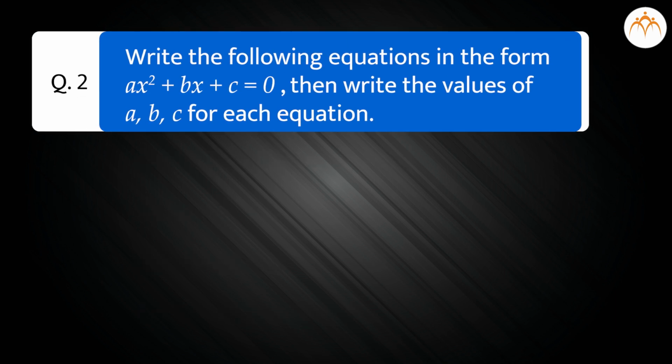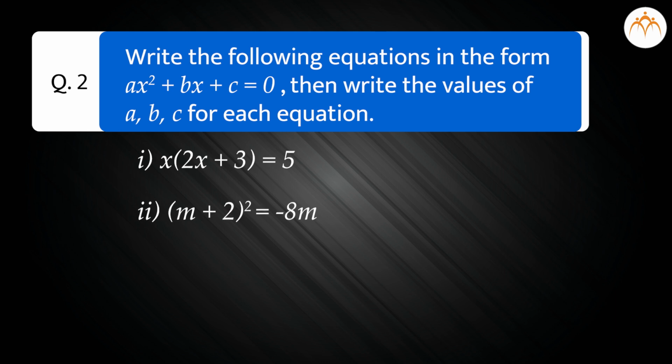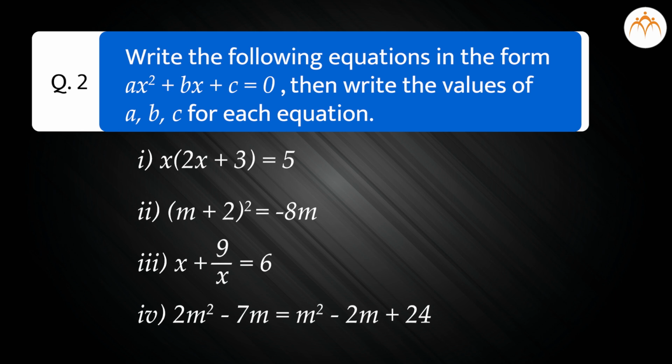Write the following equations in the form ax square plus bx plus c equal to 0 and then write the values of a, b and c for each equation. x(2x plus 3) is equal to 5. (m plus 2) square is equal to minus 8m. x plus 9 divided by x is equal to 6. 2m square minus 7m is equal to m square minus 2m plus 24.